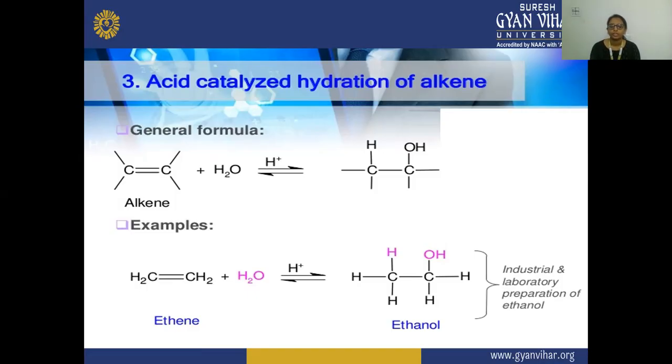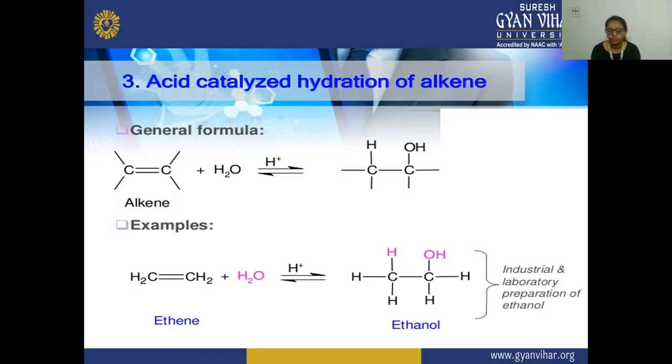In the water molecule there are two parts present, the H positive and the OH negative. H positive will bond with the negative carbon atom, and the positive carbon atom will react with the OH negative. So there is a formation of the alcohol.